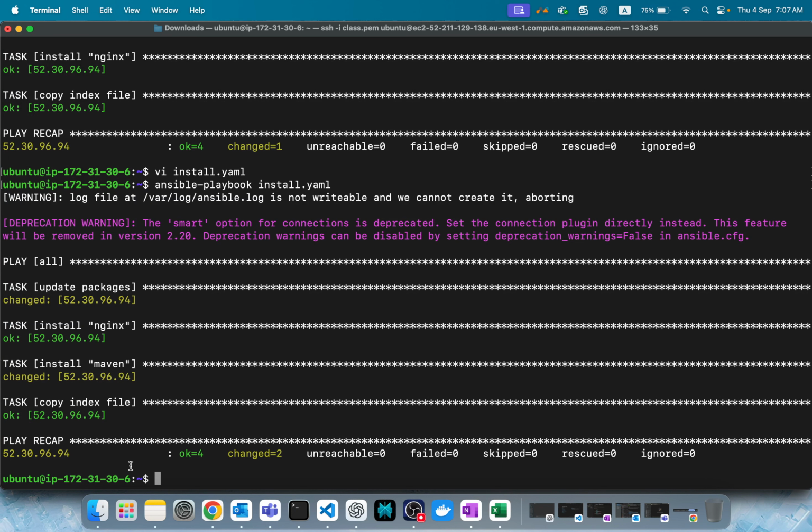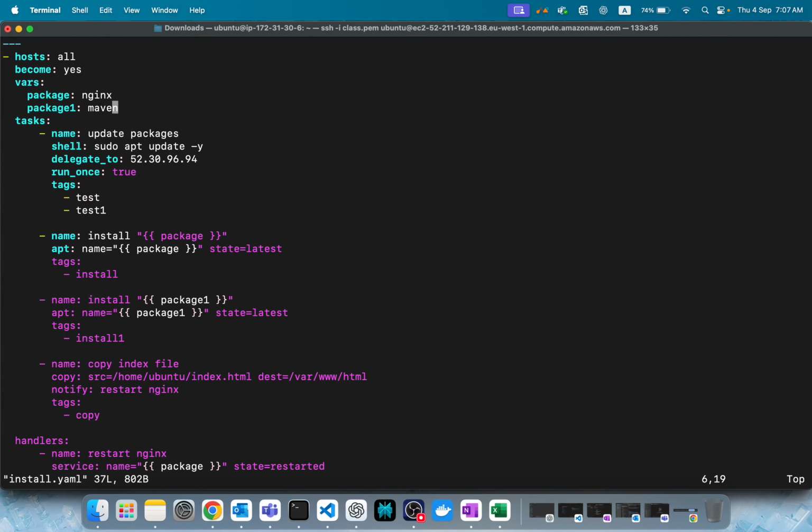Got it? But I don't want that. Imagine now, okay, two packages are fine. I can write two tasks, there's nothing wrong. But imagine we have 10 packages or 20, 30 packages. You cannot write that many tasks, right? Which is not possible. I don't want to do that.